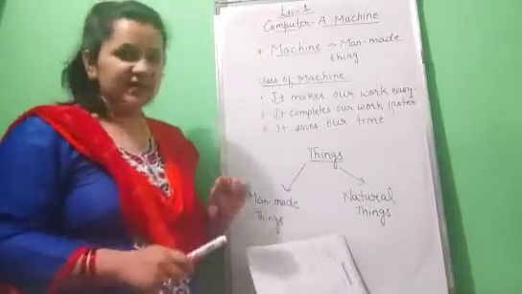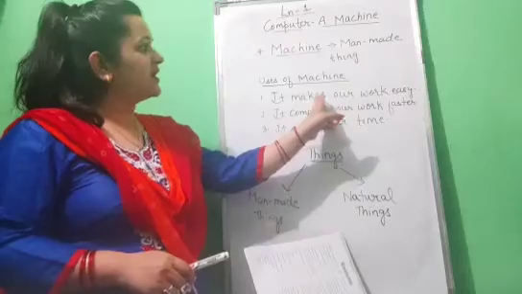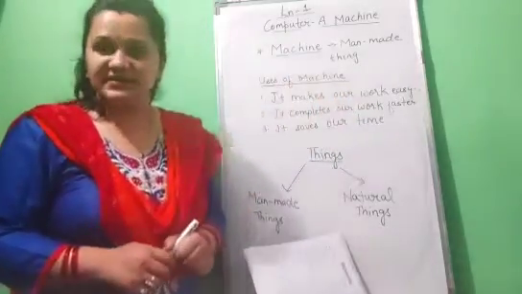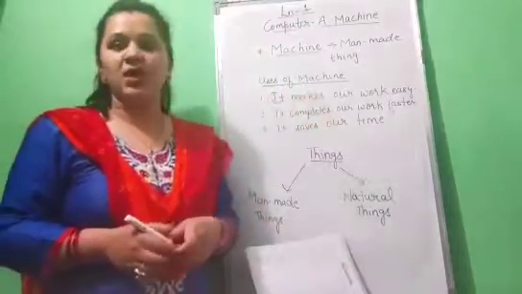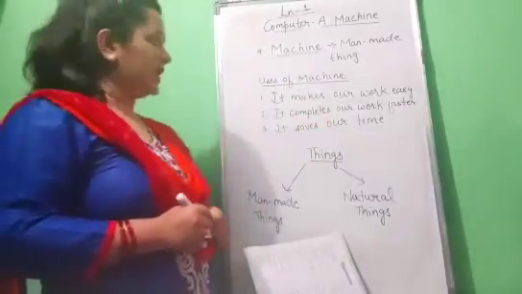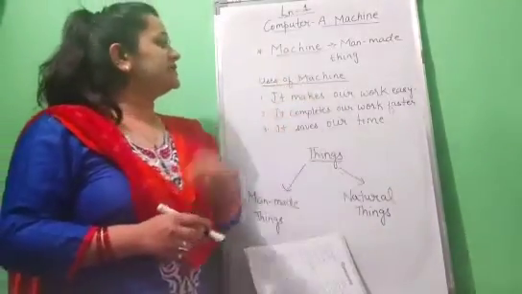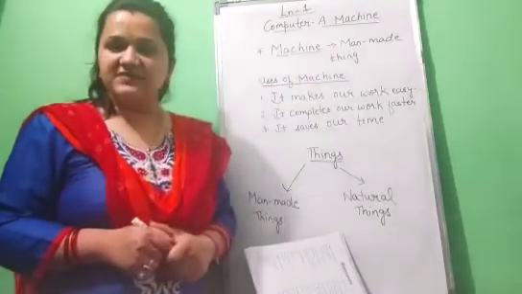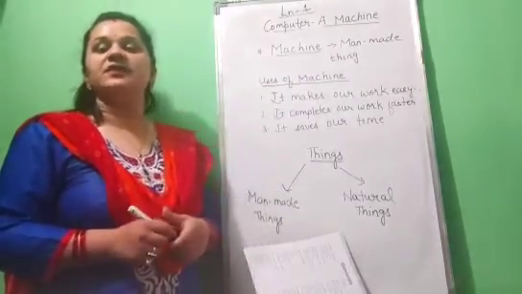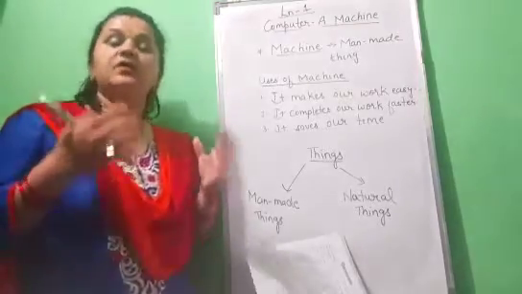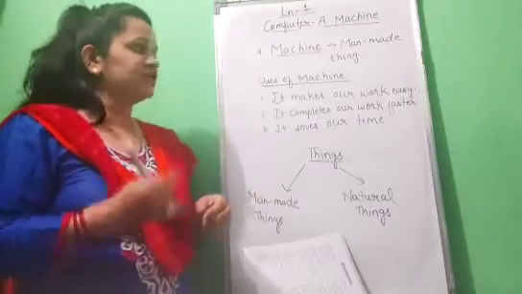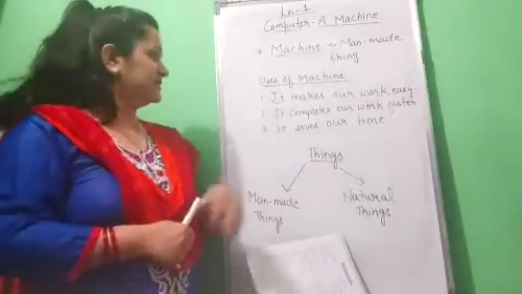We have studied that machines make our work easy. When we use any machine, it makes our work easy. Next, it completes our work faster. With the help of a machine, we can work faster, within a few seconds.